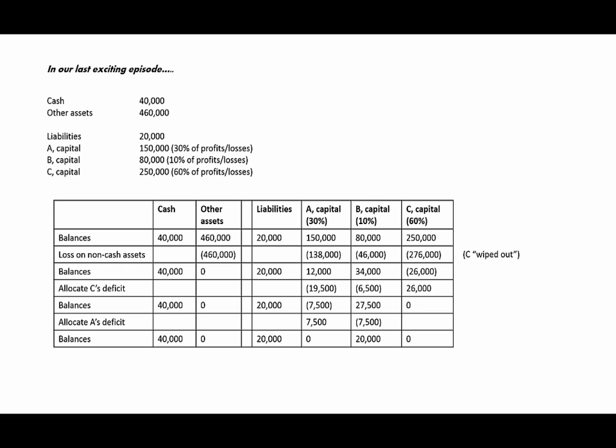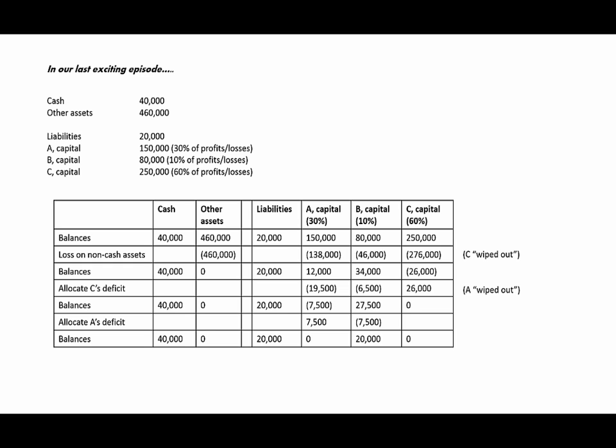Again, we assumed that C is individually insolvent, so C will not be making good on that deficit, and instead C's deficit is allocated to A and B, in A and B's relative profit sharing ratios, a 3-to-1 ratio. So A absorbs $19,500 of that deficit, B absorbs $6,500. As a result, A is now wiped out.